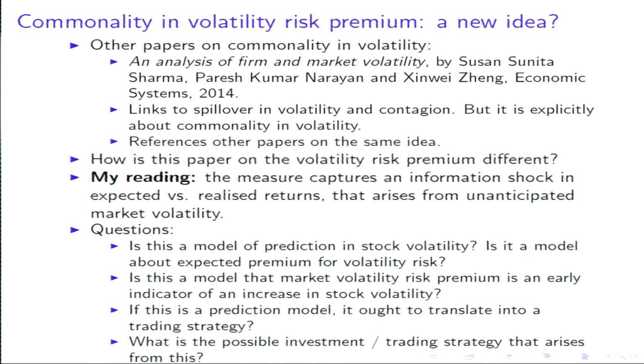So I'm actually curious to see how this paper is motivated, because when I read the introduction, other than saying that we are taking forward an idea of creating or testing for commonality in one observed market variable about stocks, there didn't seem to be a story about why this is interesting, either in terms of explaining predictability about volatility itself of the stock, or in terms of saying how this matters to pricing. Although both are alluded to, there isn't any explicit story saying this is how it matters.